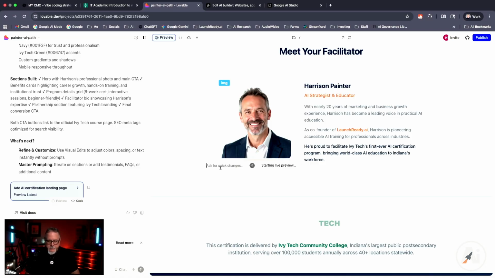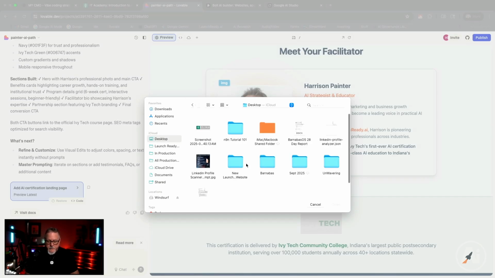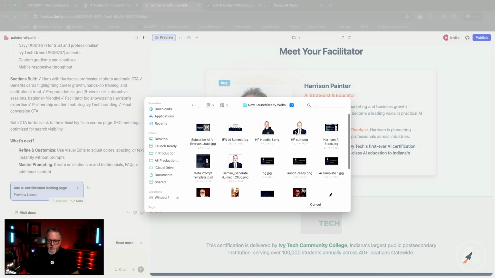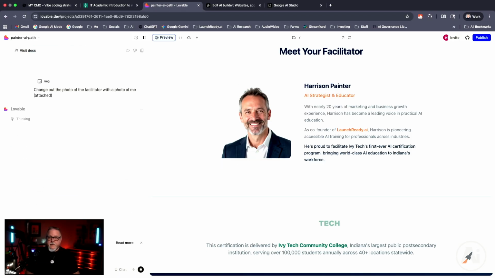Now, it doesn't let me change the image there, though. So, okay, what we're going to have to do is go back over here. I want to attach a photo of me instead of this stock photo that somebody put up. So I'm just going to use this little photo here. Change out the photo of the facilitator with a photo of me attached. And let's see if it can make that happen for us.